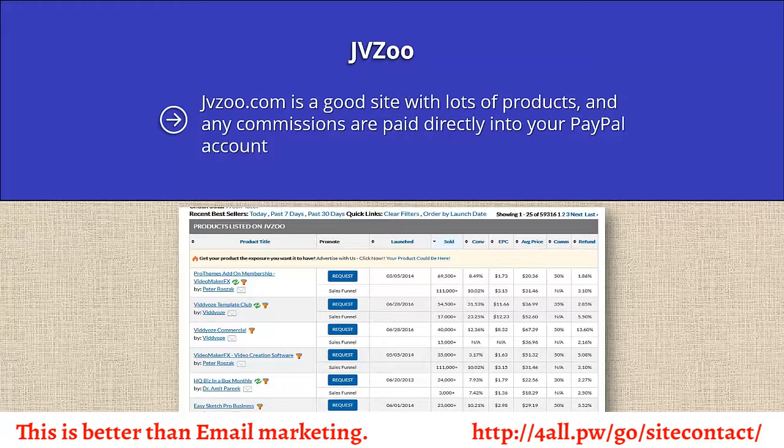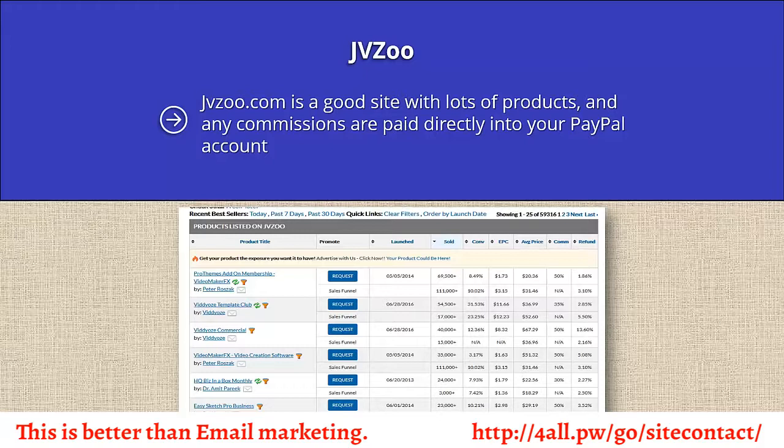Let's check out the affiliate details for the Video Maker FX video creation software by clicking on the link. From here, you can see that it pays 50% commission on a sale price of $37. You can view the sales page, and the vendor has requested that you contact them seeking approval to be an affiliate. You will not always get accepted.